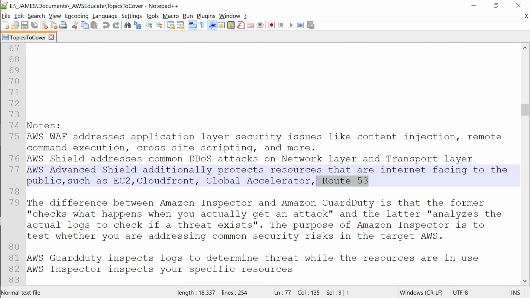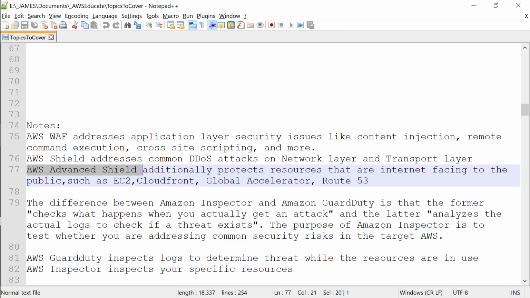You can have a website name, www.jamesdesouza.com, and register it at Route 53, and Route 53 will host that website for you. So it is public facing, and the moment it is public facing, there can be attacks. And if you want to be protected from all types of advanced attacks that are constantly going on in the world, and depending on the criticality of your business, you should be going for Advanced Shield, because Advanced Shield